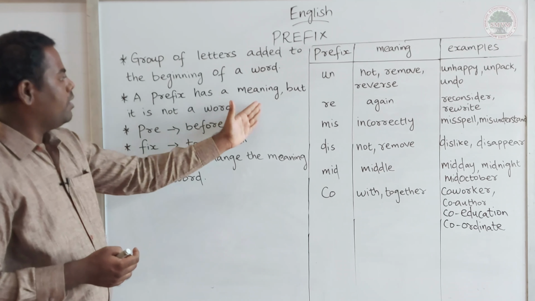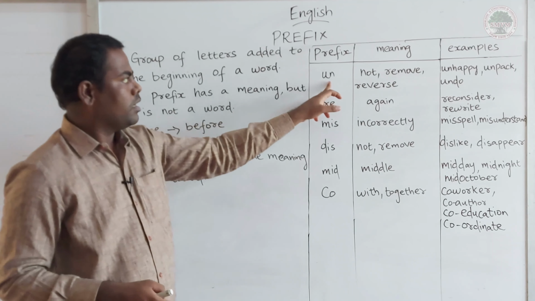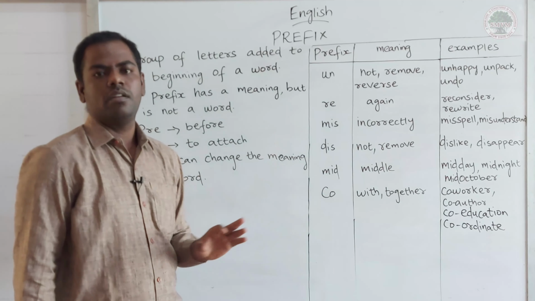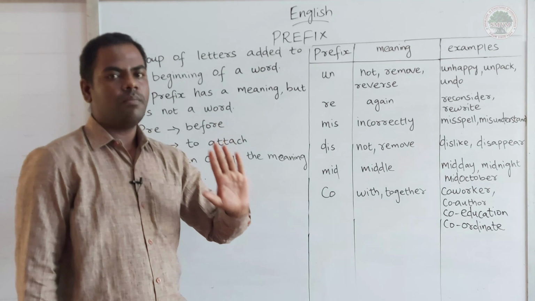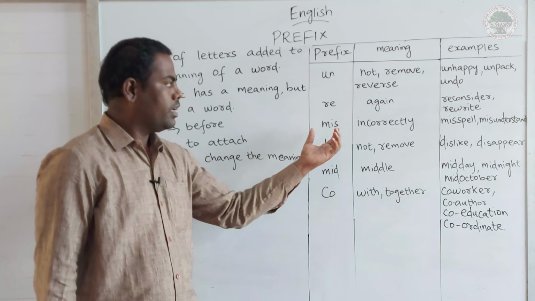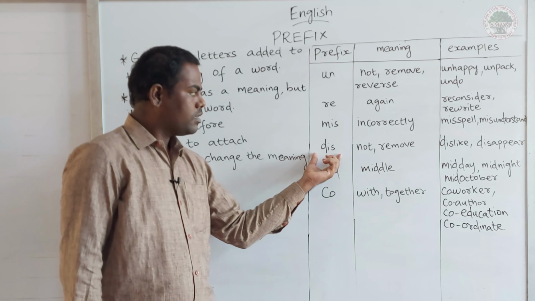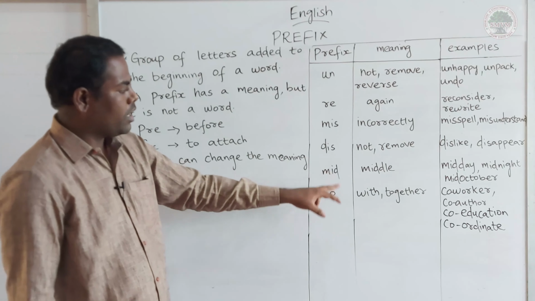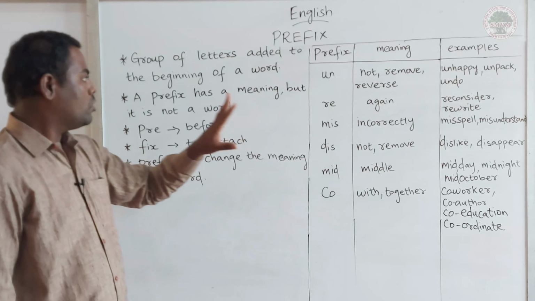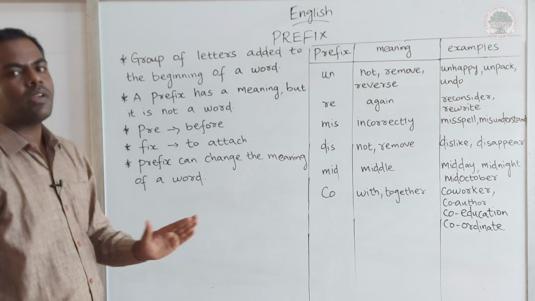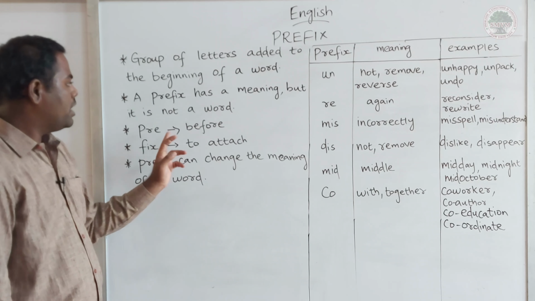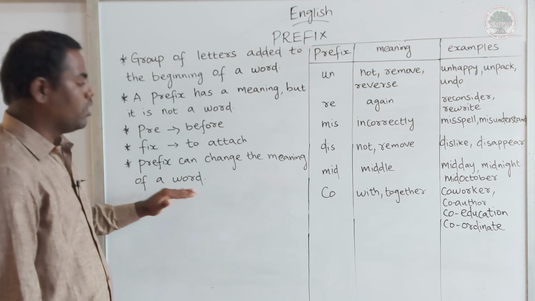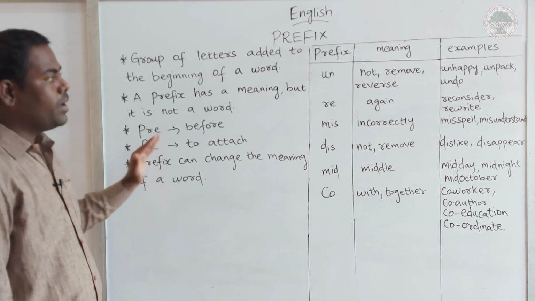A prefix has a meaning but it is not a word. Un, the meaning is not. Re, the meaning is again, but it is not a word. It is not a word, but it has a meaning. Miss, incorrectly, it is not a word. Dis, the meaning is not, remove, but it is not a word. So, likewise, mid and co. Okay, my dear students. So, you have to keep it in your mind. A prefix has a meaning, but it is not a particular word. Pre means before, fix means to attach, right? A prefix can change the meaning of a word. It is very important. It changes the meaning of a word.